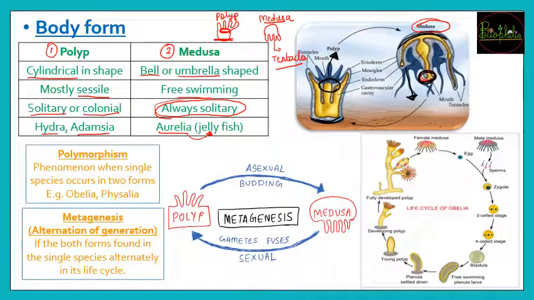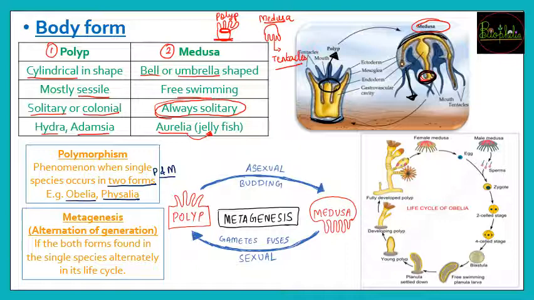Now let's understand about two important terms, that is polymorphism and metagenesis. अब polymorphism क्या होता है? That is the phenomenon wherein a single species occurs in two forms. So here we have seen that coelentrates are going to be the organisms which have their life, or they occur in two forms, any concept, in polyp stage as well as the medusa stage. So that is nothing but they occur in two phases. So example is going to be Obelia and Physalia. अब metagenesis क्या होता है?